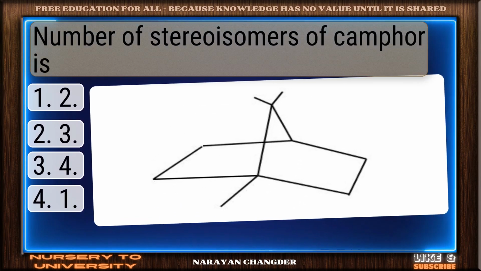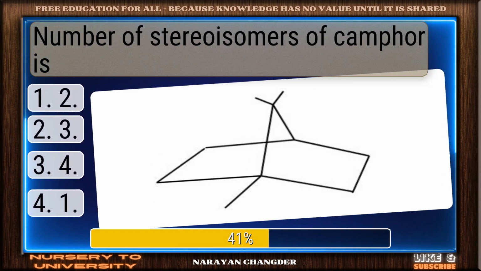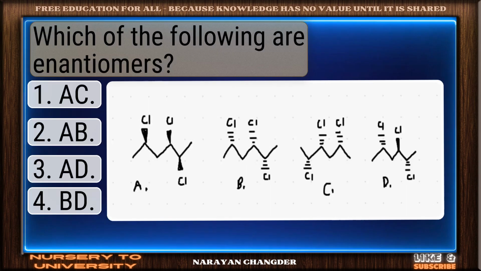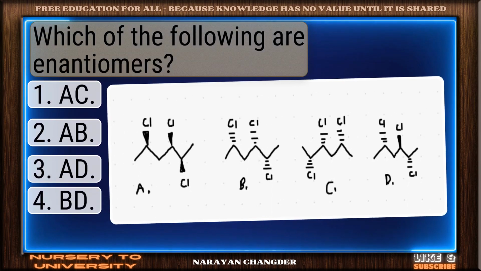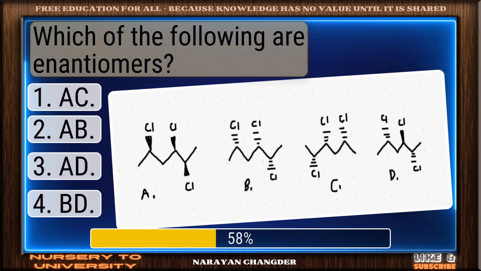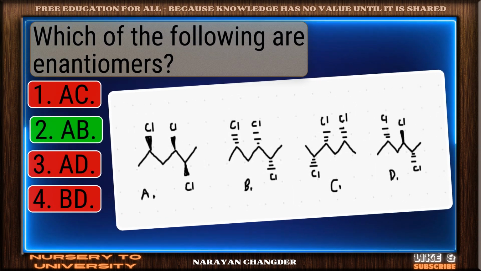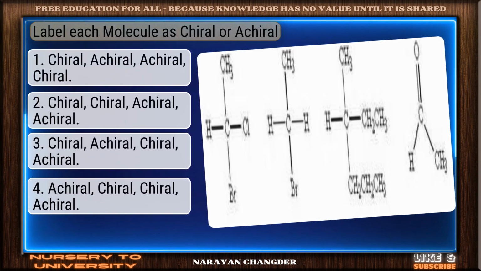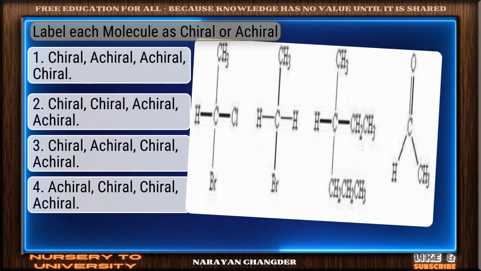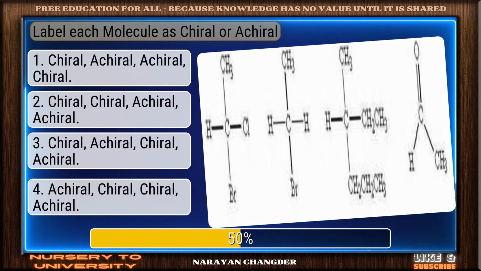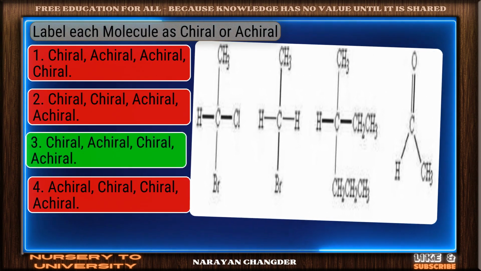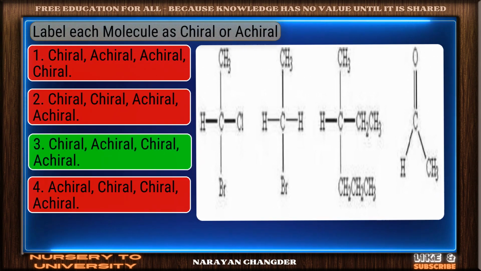Number of stereoisomers of camphor is? Bravo. 4 is the answer. Which of the following are enantiomers? Well done. A and B is the right choice. Label each molecule as chiral or achiral. Nicely done. Chiral, chiral is a solid answer.